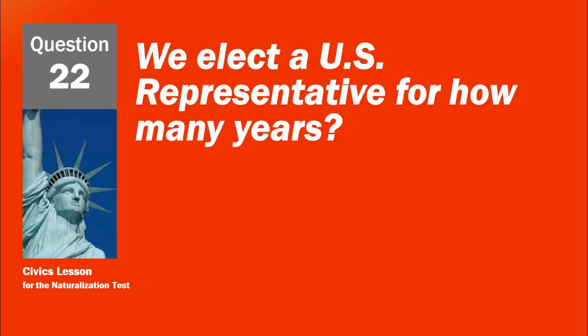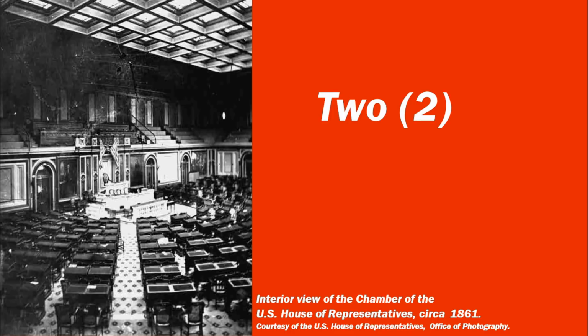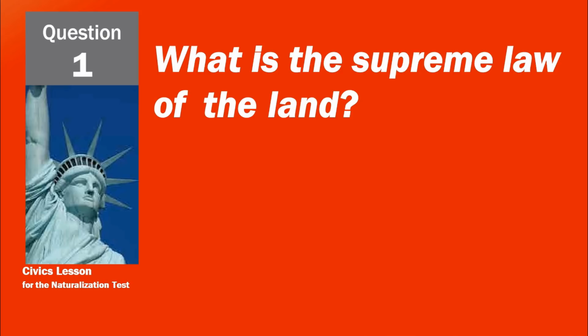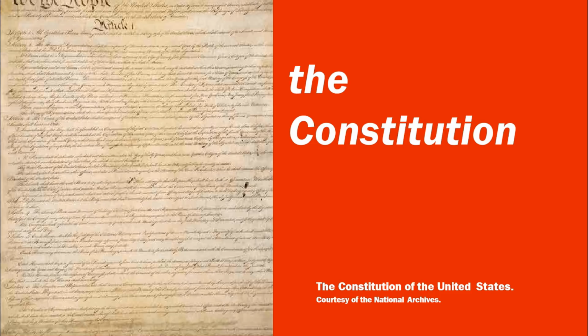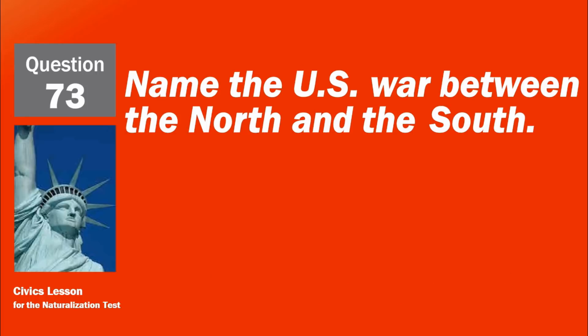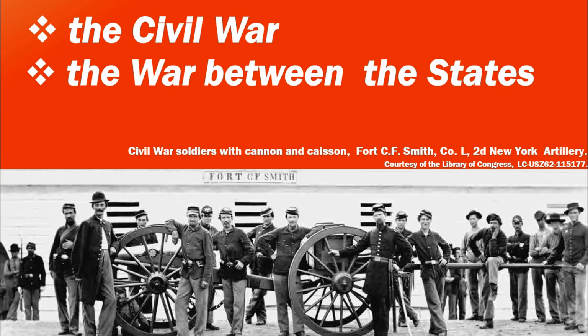We elect a U.S. representative for how many years? 2. What is the supreme law of the land? The Constitution. Name the U.S. war between the North and the South. The Civil War. The war between the states.